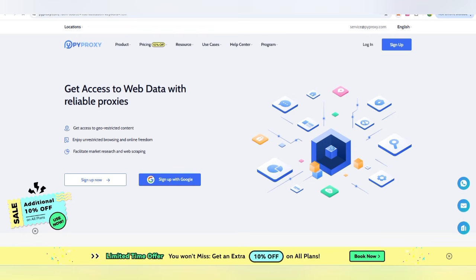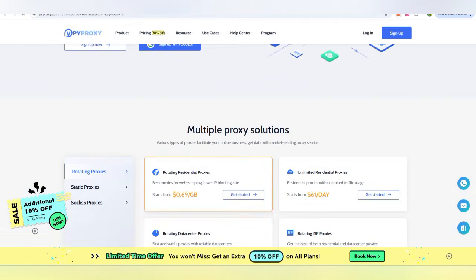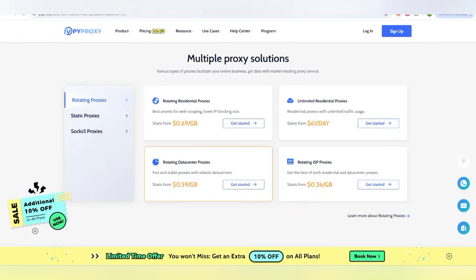On PayProxy, that is the market leading, these are also residential IPs. For that, you can get multiple proxy solutions. If you are going to use rotating proxies, then it is the best proxy for web scraping with a lower IP blocking rate. There is unlimited residential at $61 per day, unlimited. There is also $0.59 per GB. Rotating data center proxies are available. Rotating ISP proxies are available starting from $0.36 per GB.